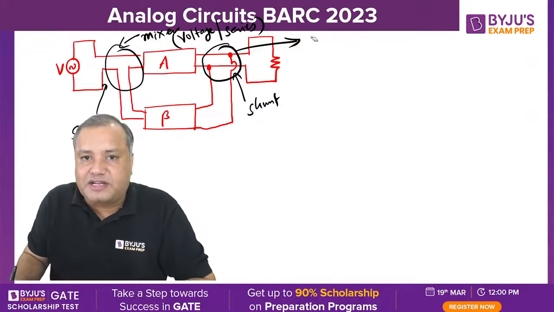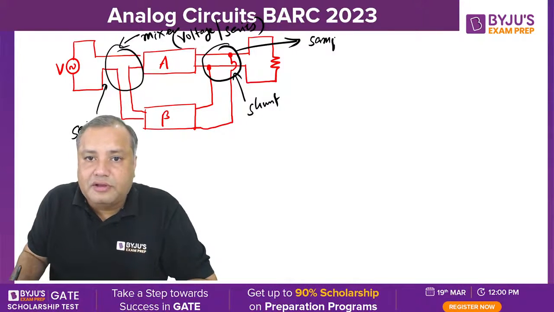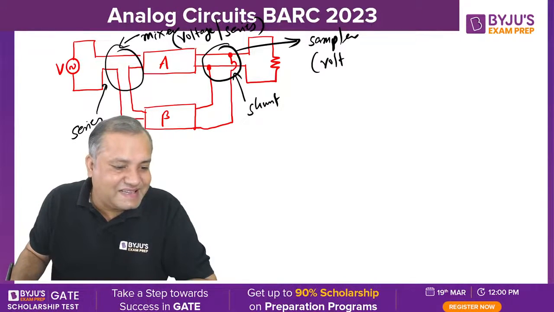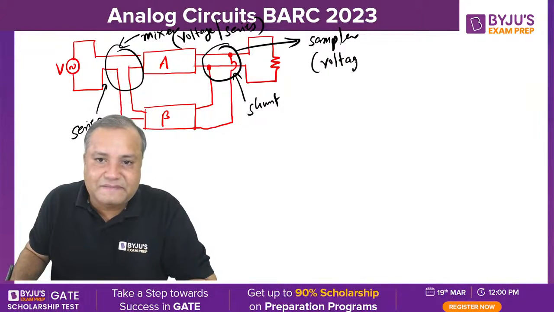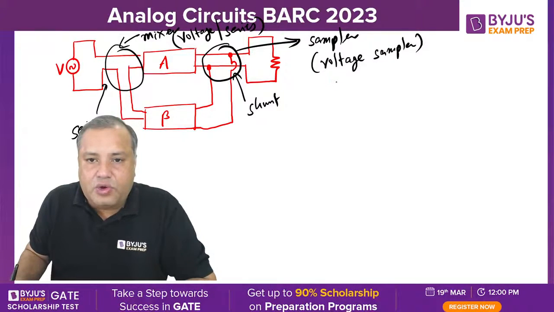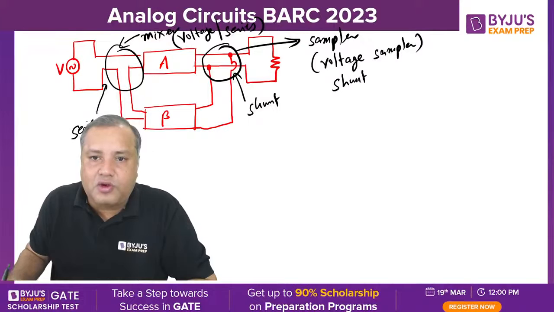So this is the sampler circuit. Sampler. If it is a node connection, then it is a voltage sampler. Node connection means shunt sampler or node sampler.